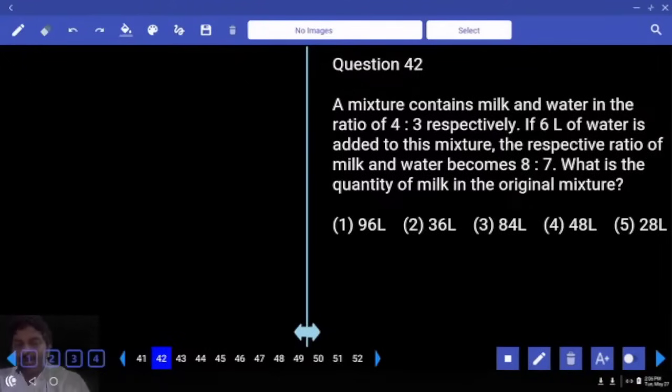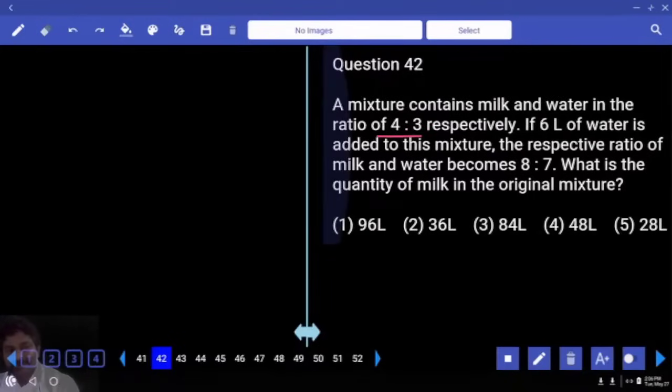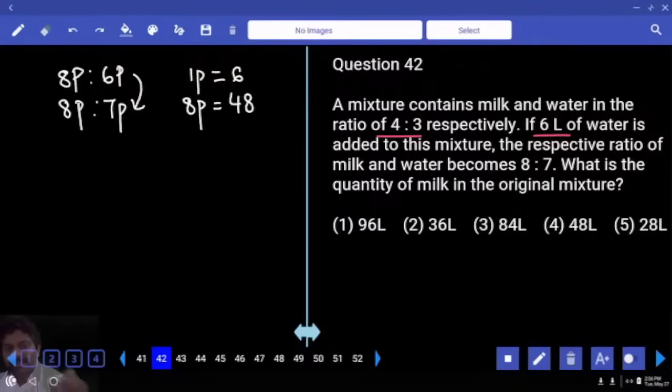So, which is the quantity not changing here? Milk must be constant in initial container, even in final container, correct? So, I want to make 8 parts here. Treat 4:3 as 8:6. Then finally it became 8:7, milk is constant, which is 8 parts. Water, instead of 6 parts, it became 7 parts, increased by 1 part because of the added water, then 1 part is equal to 6 liters. Question is about milk, which is 8 parts. Answer 48.